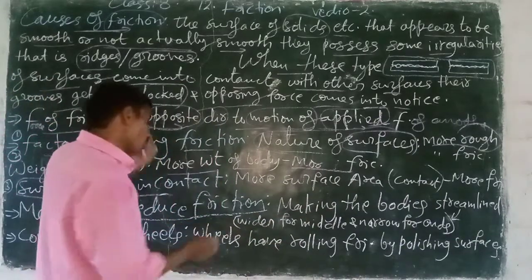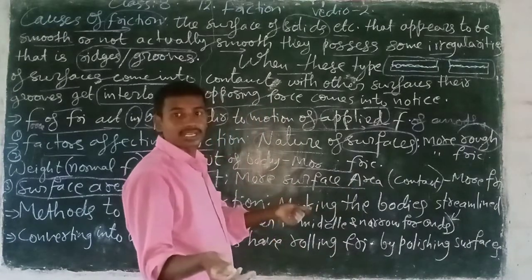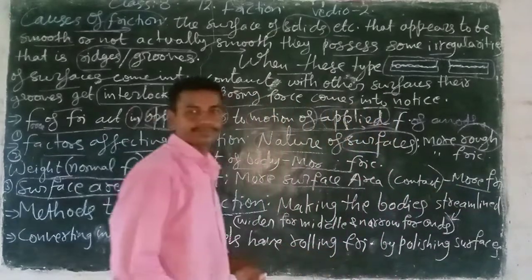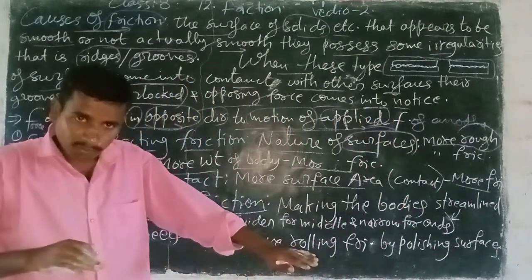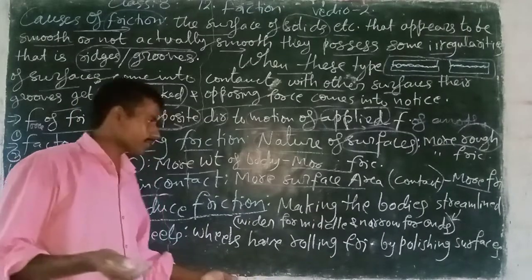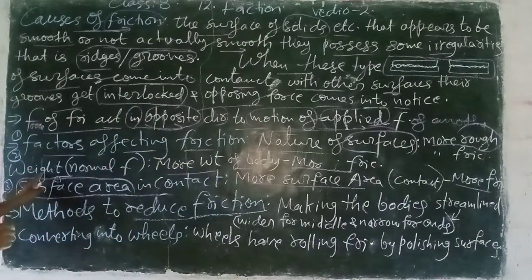More surface area in contact with another body gives more friction force, more opposing force. Very clear. So, nature of the body, weight of the body, and surface area of the body.